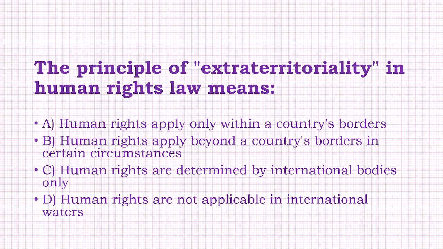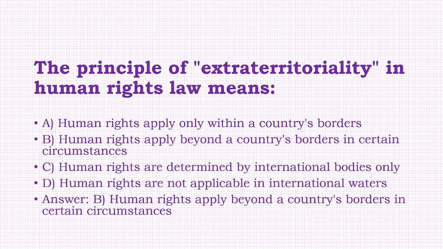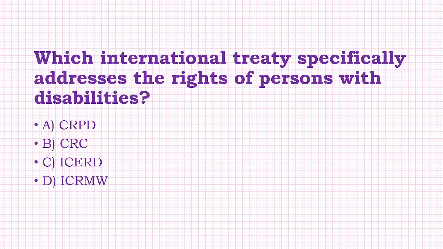The principle of extraterritoriality in human rights law means option: human rights apply only within a country's borders, human rights apply beyond a country's border in certain circumstances, human rights are determined by international bodies only, human rights are not applicable in international water. Answer of this question is option B, that is human rights apply beyond a country's border in certain circumstances.